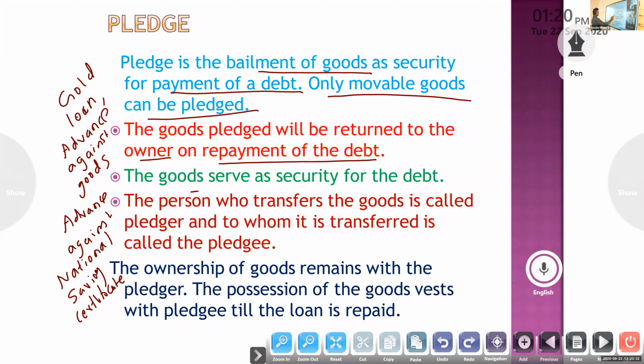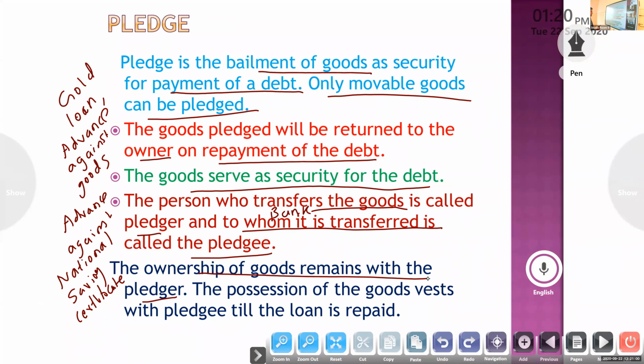Here, the goods serve as a security for the debt. The person who transferred the goods is called pledger, and to whom it is transferred is called pledgee. Here, the ownership of goods remains with the pledger, the borrower. The possession of the goods vests with the pledgee till the loan is repaid.